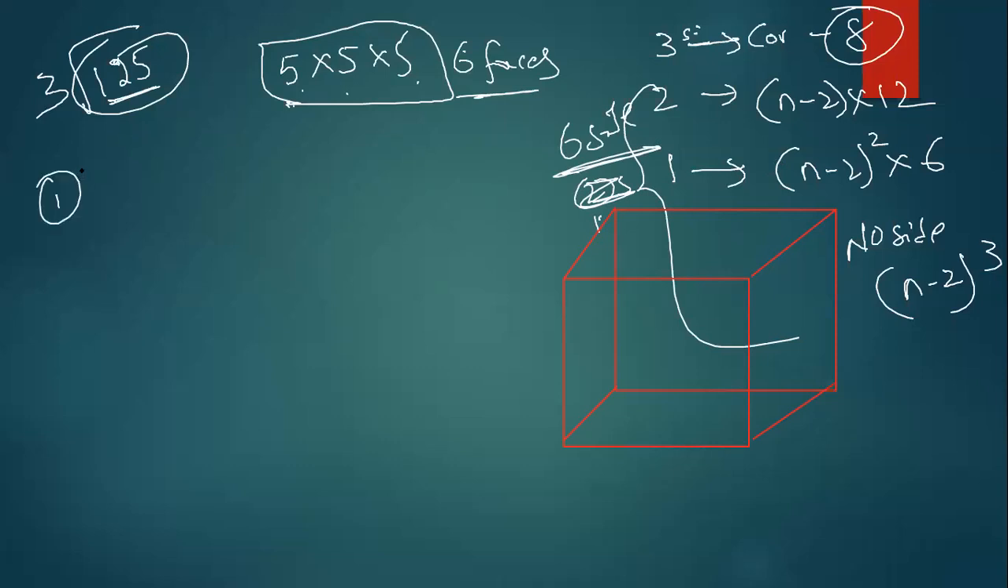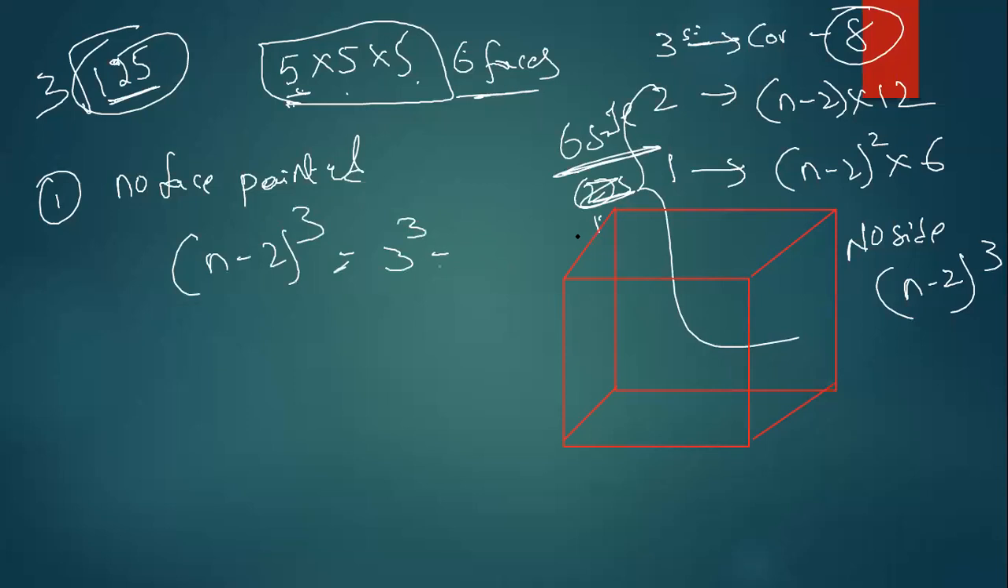How many small cubes have no face painted? First question. No face painted means what? n minus 2 whole cube. n is what here? 5. 5 minus 2 means 3 cube. 3 cube means 27. Done. The problem is over.